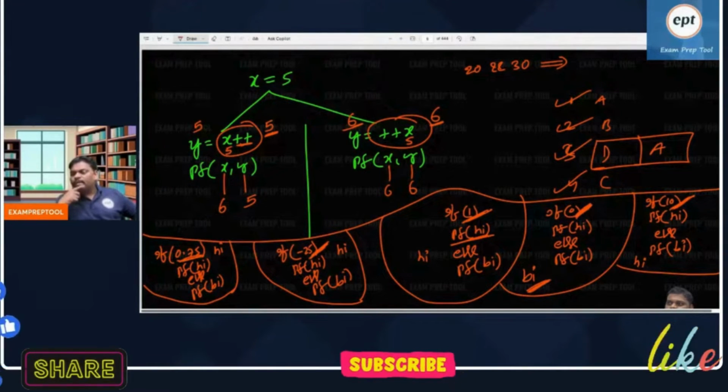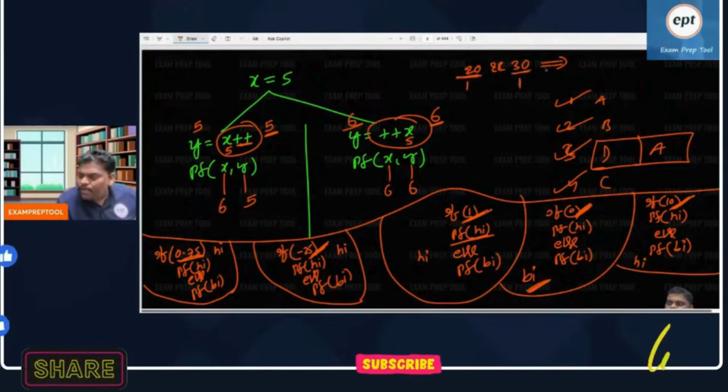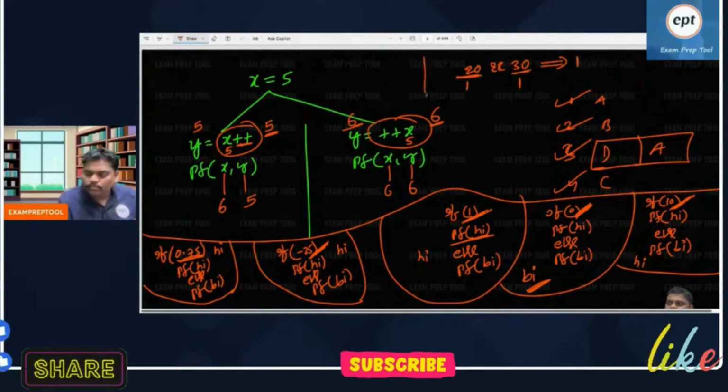What will be the answer? Remember everyone: non-zero is 1, non-zero is 1, and 1 and 1 is 1. See, is it non-zero?